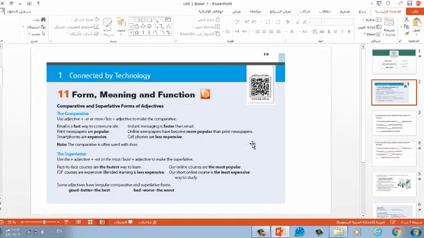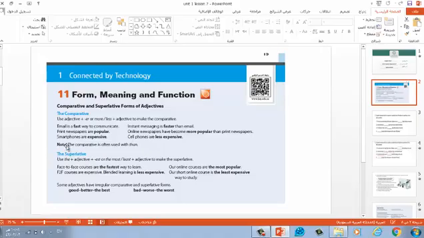In this case, we've got the word popular. Popular is a three-syllabic word. It has three syllables. For this reason, it's a long adjective. We cannot add a final ER. We rather use more or less before the adjective. So, we say online newspapers have become more popular than print newspapers.